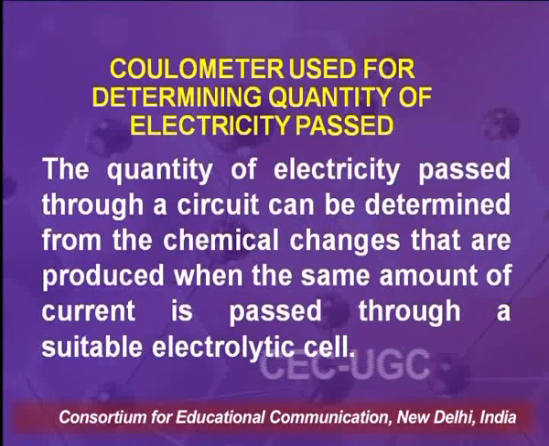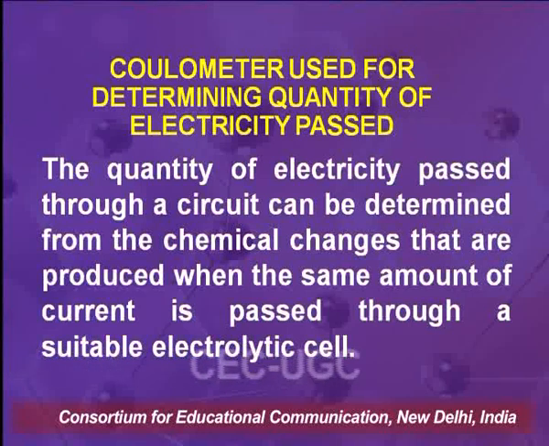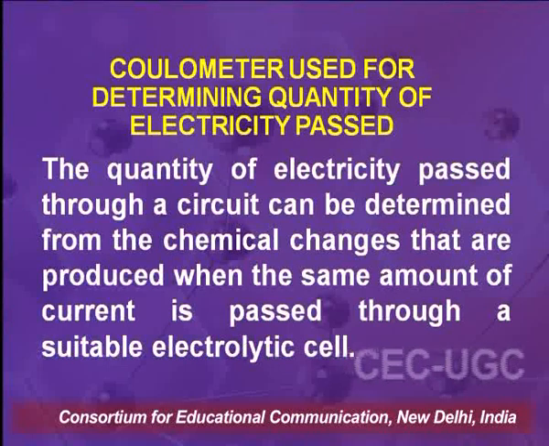The quantity of electricity passed through a circuit can be determined from the chemical changes that are produced when the same amount of current is passed through a suitable electrolyte.